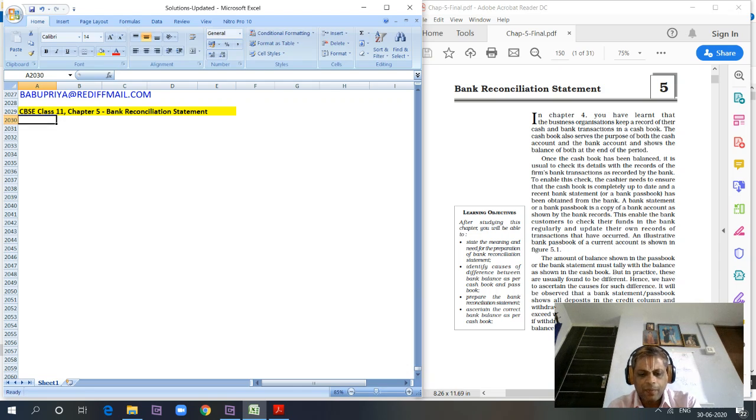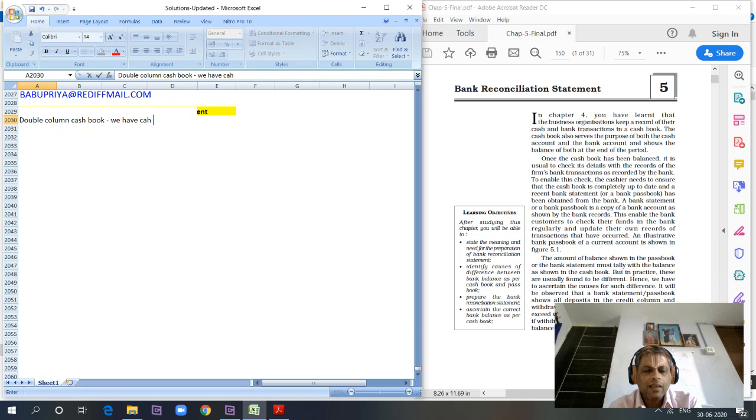In the double column cash book, we have cash and bank balances. All transactions are recorded in the books.